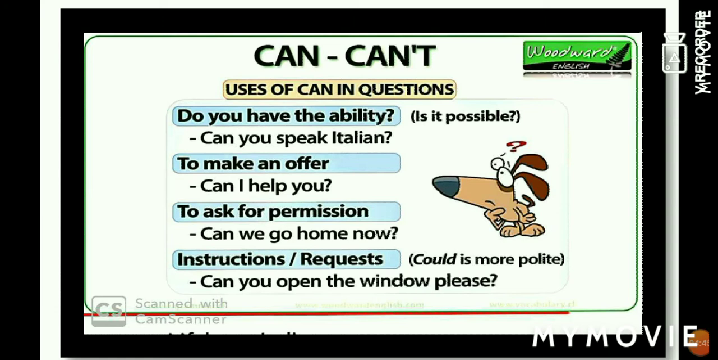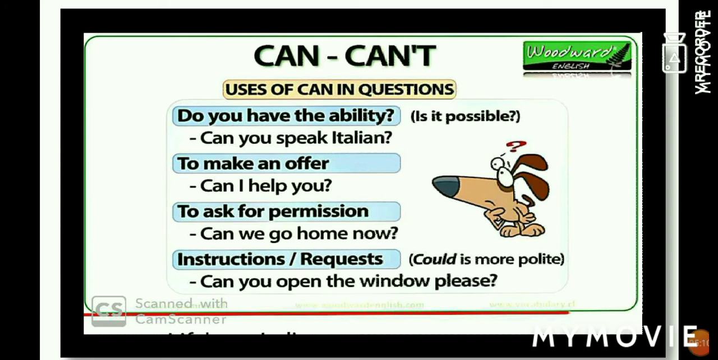Now uses of can in questions. We use can to ask about ability, like can you speak Italian? To make an offer, can I help you? To ask for permission, can we go home now? Or for giving instructions or requests, can you open the window please?